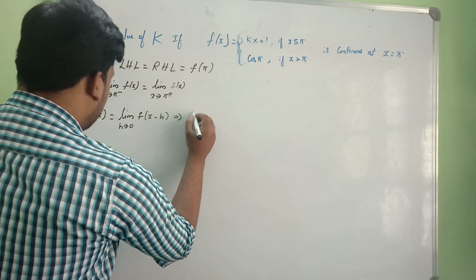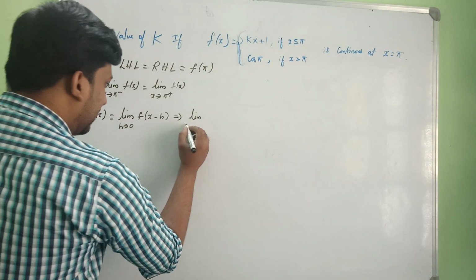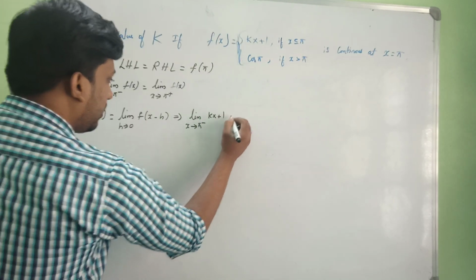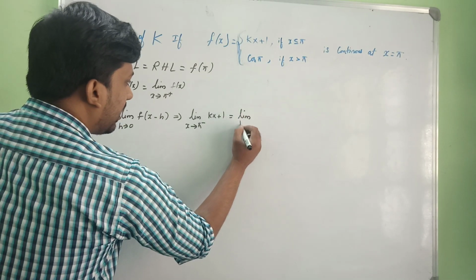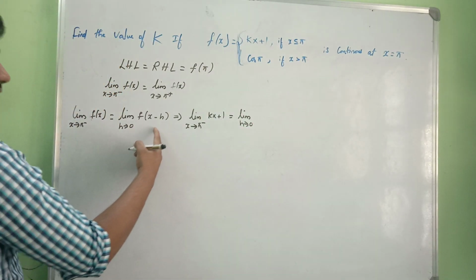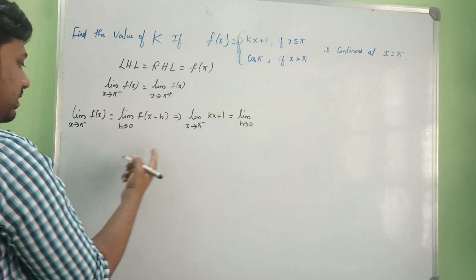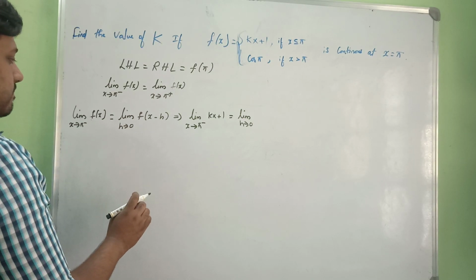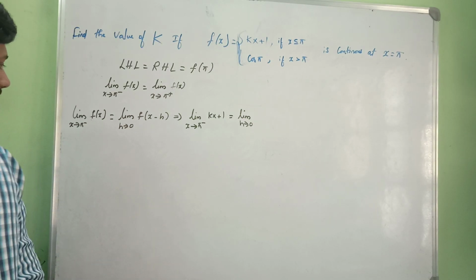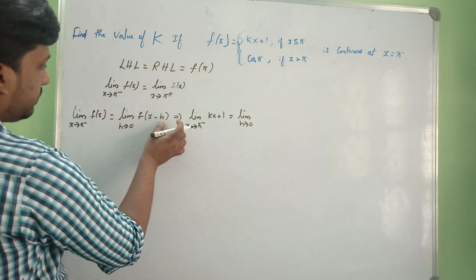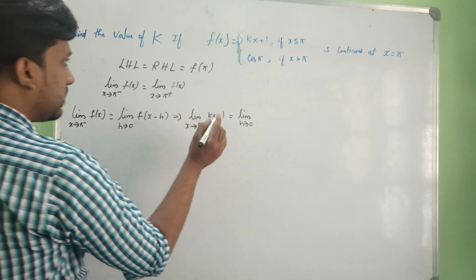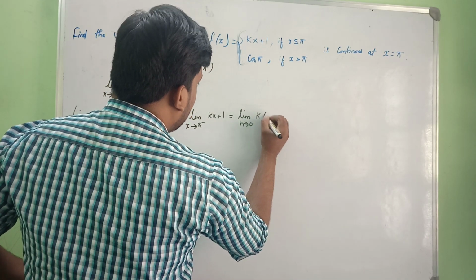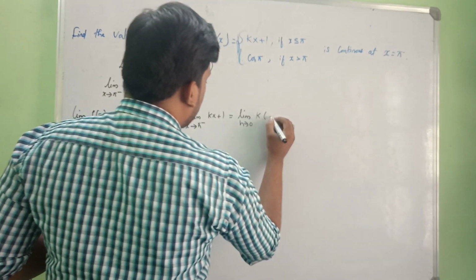That implies limit x tends to pi minus kx plus 1 is nothing but limit h tends to 0. In the place of x we are going to put x minus h. Here h is nothing but pi, right? So we'll be taking here as h tends to 0, k into x is nothing but we'll be putting x minus h.